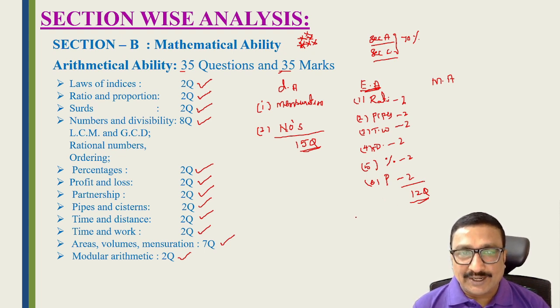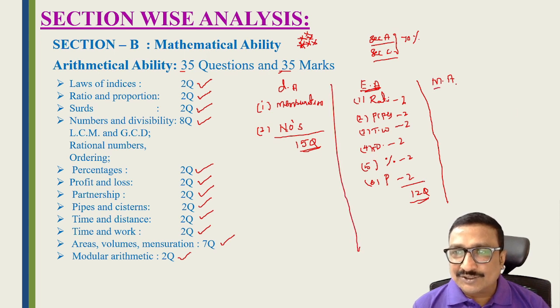Suppose you are not good at mathematics, you are a BA or BCom student and did not study mathematics after 10th class, then start with these topics first. After completing these topics, go for mensuration and numbers. And medium level questions means very difficult, lengthy syllabus, but very few questions.